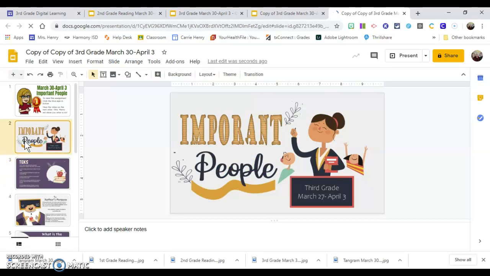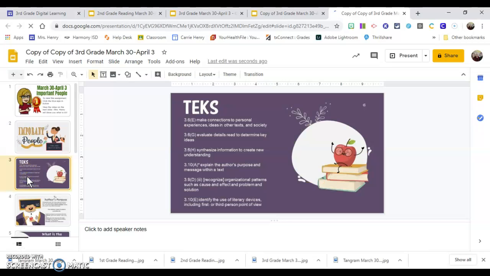The title of your story is Important People. Your TEKS, you're going to make connections to personal experiences, ideas, and other texts in society. Evaluate details read to determine key ideas. Synthesize information to create new understanding. Explain the author's purpose and message within a text. Recognize organizational patterns such as cause and effect, problem and solution, and identify the use of literary devices, including first or third person point of view.